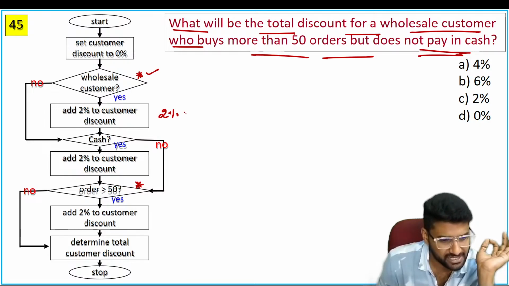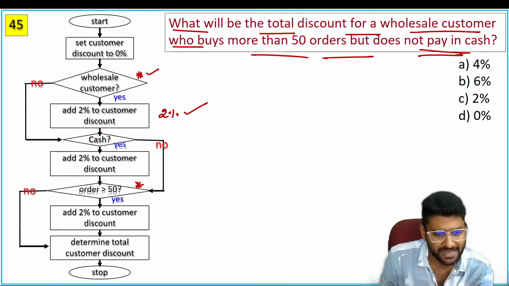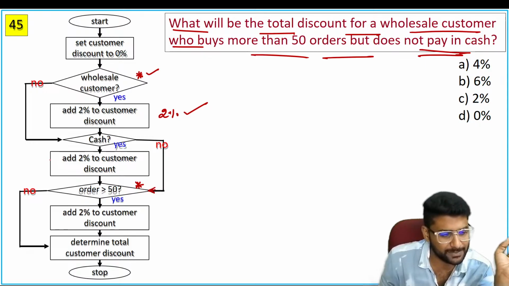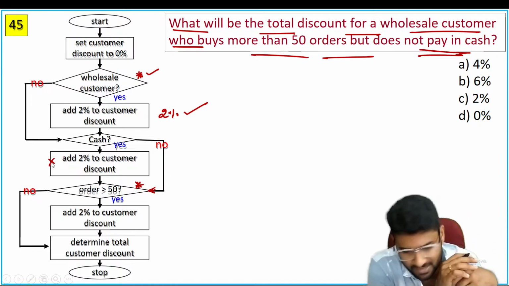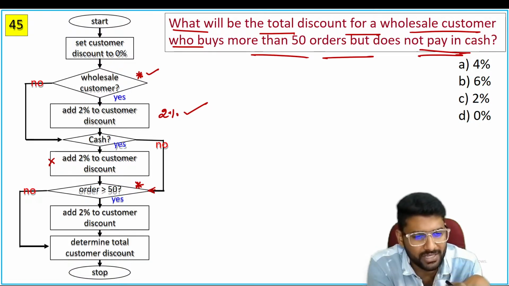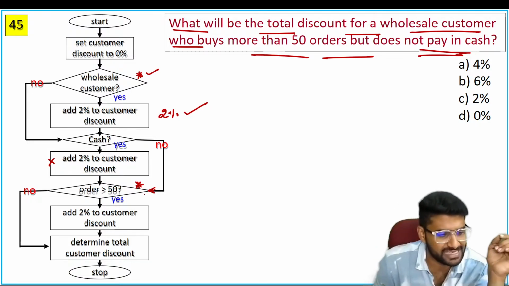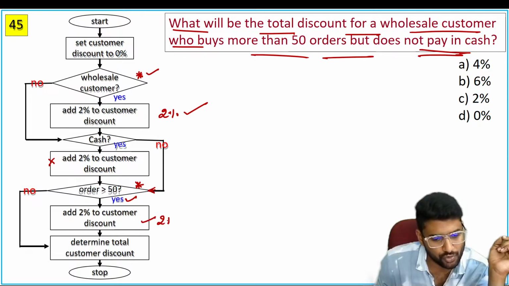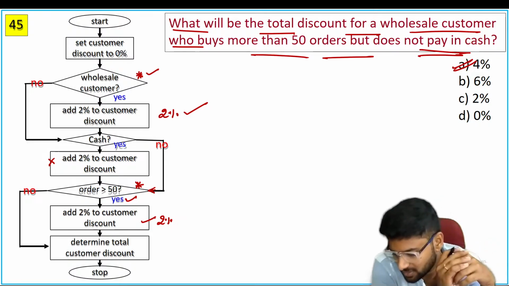Now check it out. Initially, they will get 2%. If they are paying in a cash, no. If they are paying in a cash, directly you will get here. Means that person is not getting extra 2% discount. Now they are ordering more than 50 or less than 50. Yes, more than 50. Yes. If it is a yes, again you will get 2 more discount. Now if you see the entire scenario, that person will get how much of discount? 4%.